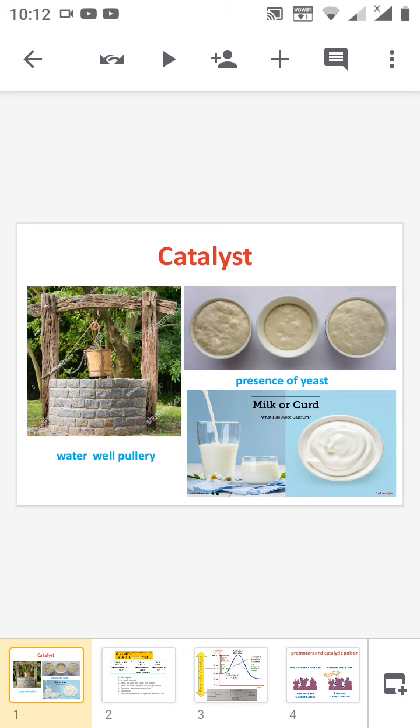The next example is the conversion of milk to curd, where we use a small amount of curd for converting the milk to curd, and it will take some time. These are some examples from our daily life.